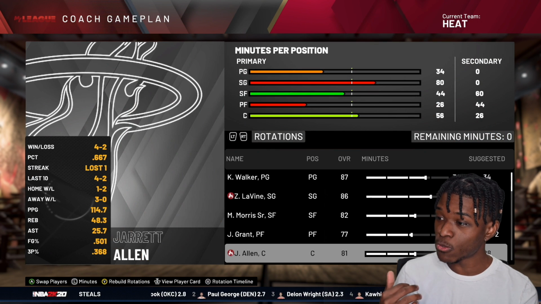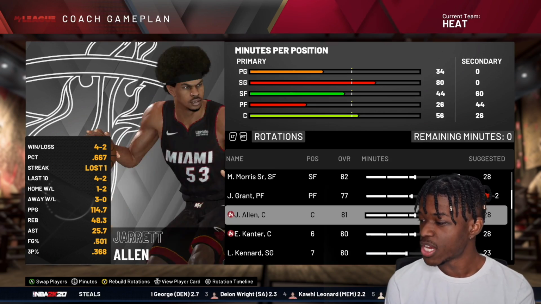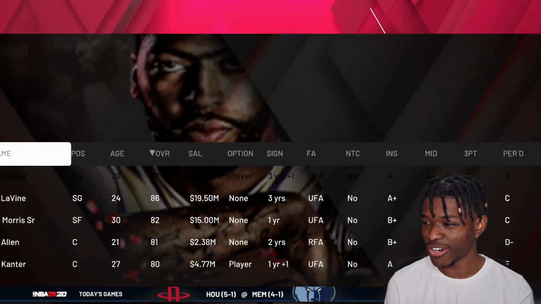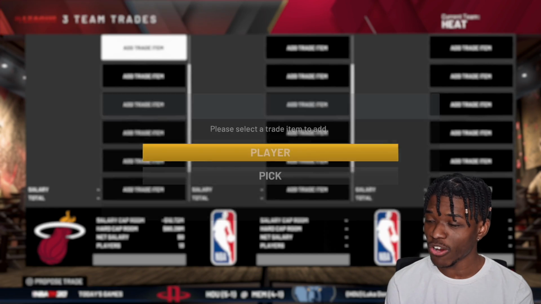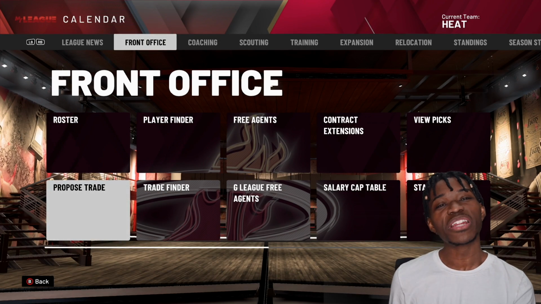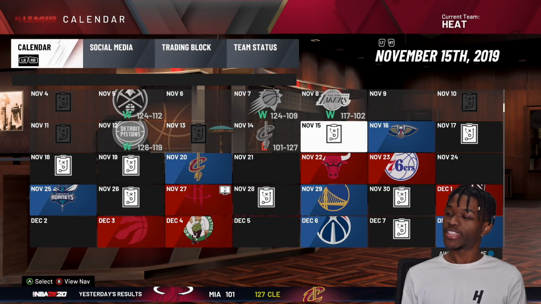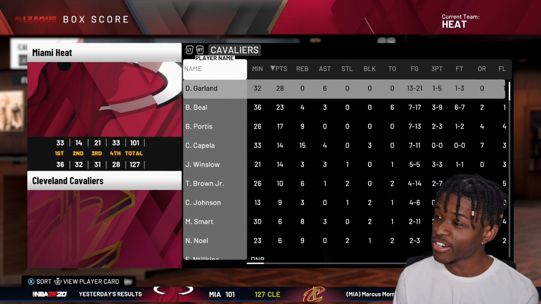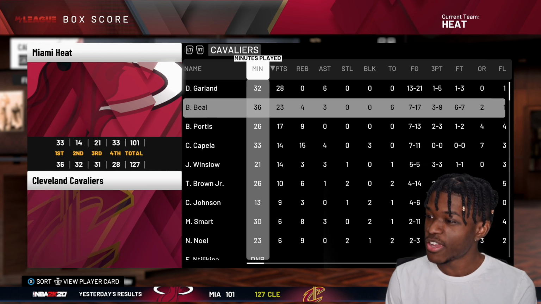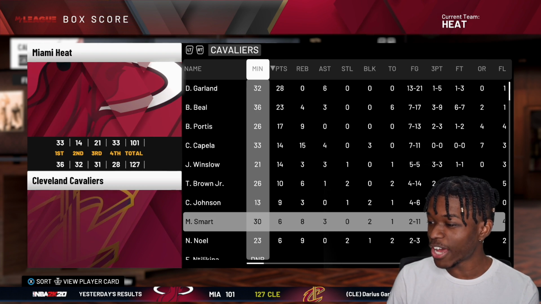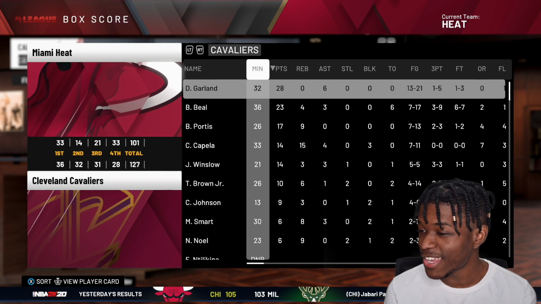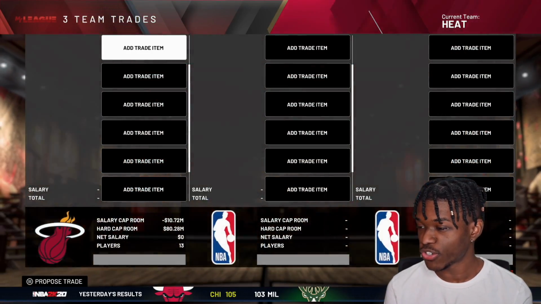I think the next thing we have to do is upgrade the power forward position. We may end up just flipping Jared Allen. Let's see what his trade value is looking like. 3-star value. That's not ideal, but it is what it is. We're going to keep simulating and see what our next L comes. We got an L right there, to the Cleveland Cavaliers, who still have Darius Garland, but they got Bradley Beal, Justice Winslow, Marcus Smart. They put together a pretty solid team, but now it's time to make that trade.